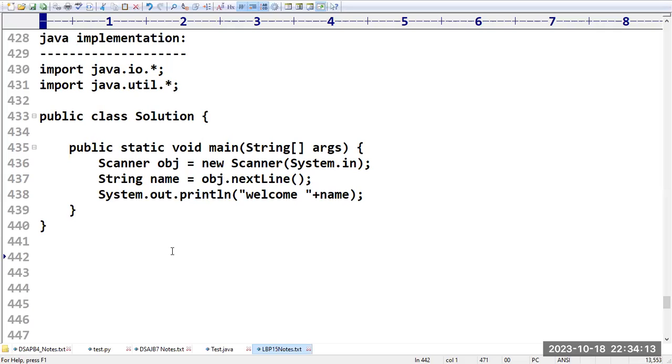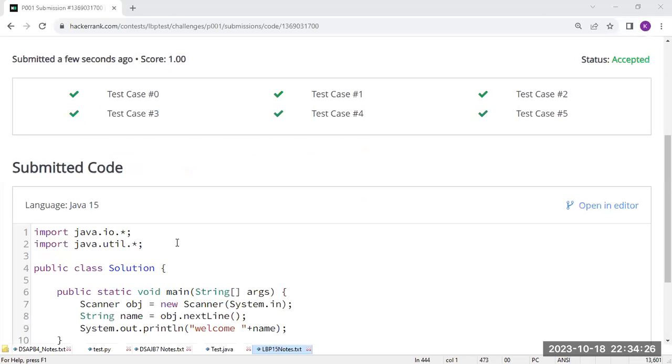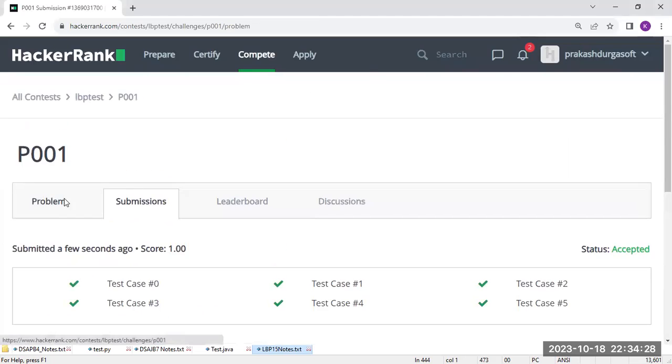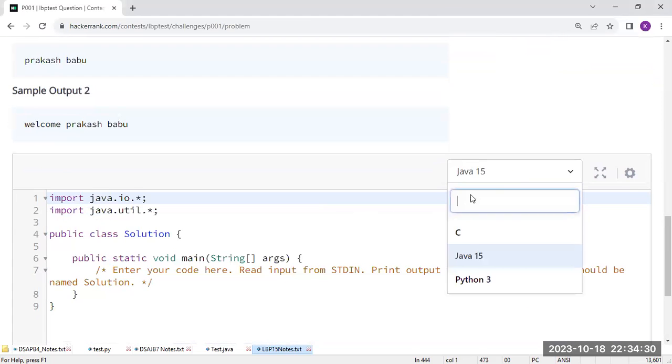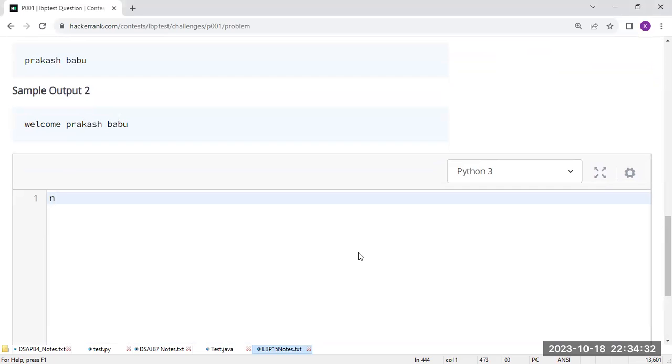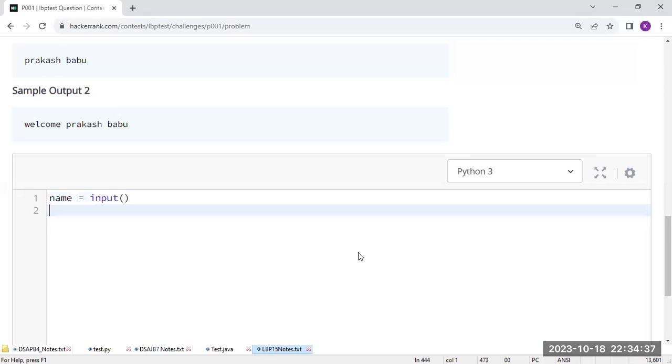Next, we need to go for the Python implementation. Let us see how we can implement the program in Python. Let us go with the problem statement and I am going to take Python here. So name is equal to input.